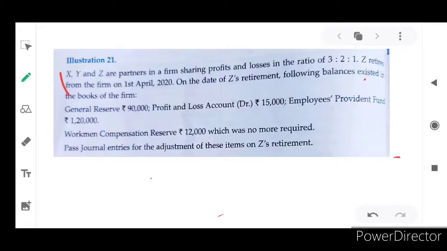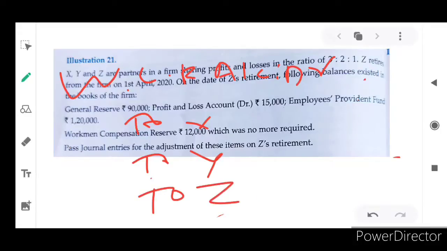So workman's compensation reserve account debit, to X, to Y, to Z, isn't it? So what's the amount? 12,000. The 12,000 will be given to all the partners: 6,000, 4,000, 2,000. I hope you understand.